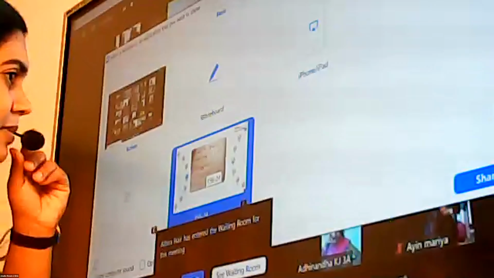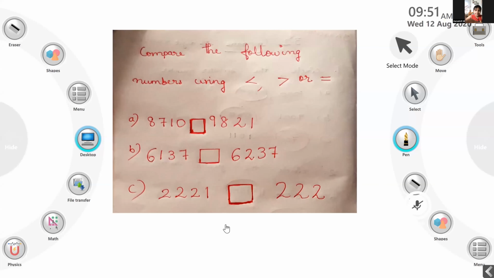You can check, it is there. Next day onwards, you have to check the WhatsApp.